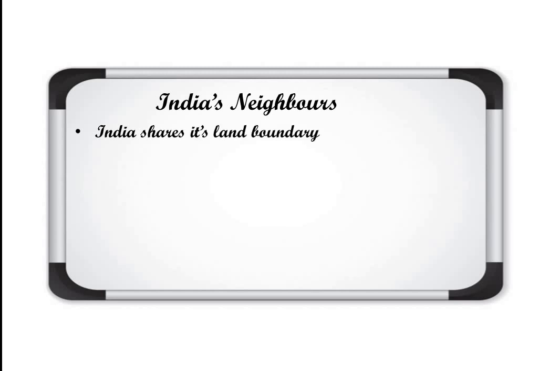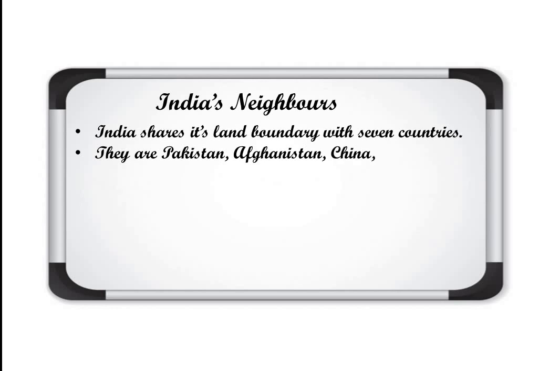India shares its land boundary with 7 countries. Otherwise, the other countries are also neighboring countries, and we will discuss them also. But 7 countries share their land boundaries with India. They are Pakistan, Afghanistan, China, Nepal, Bhutan, Bangladesh and Myanmar. These 7 countries share their land boundaries with India. Clear?